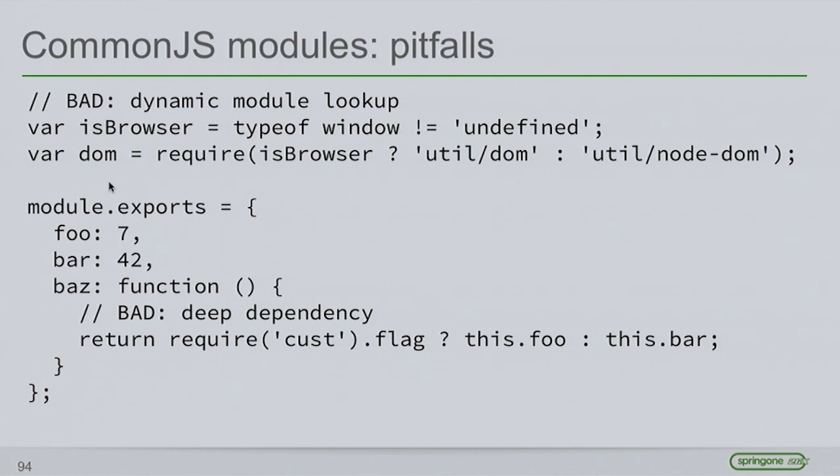So there are still some pitfalls with CommonJS. It tries to do the right thing, but because JavaScript is so dynamic, we can't prevent people from doing things like this. For instance, the require function takes a string, but we could decide at runtime, I'm going to give you this string or that string. What this does is it breaks the ability for any kind of static analysis tool, any kind of build tool, from knowing what's going to be imported, or by the same token, what's going to be exported.